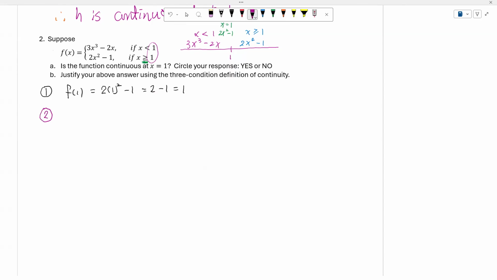How about the limit? Since this is a piecewise function, as x approaches 1, I need to find the limit from the left and from the right.